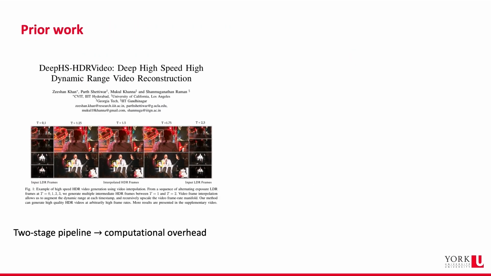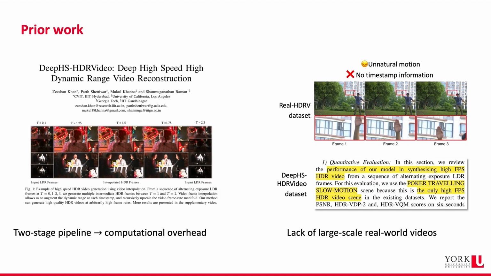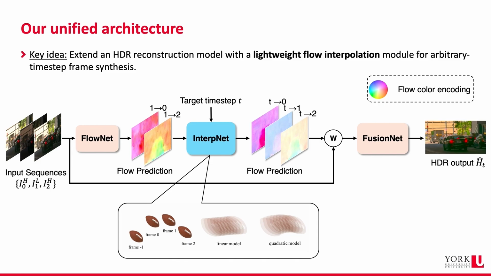Existing methods usually handle HDR reconstruction and frame interpolation separately. This two-stage process increases computation and ignores the relationship between exposure and motion. It's also limited by the lack of large-scale, real-world training data. To overcome these issues, we propose a unified framework that performs both tasks jointly.